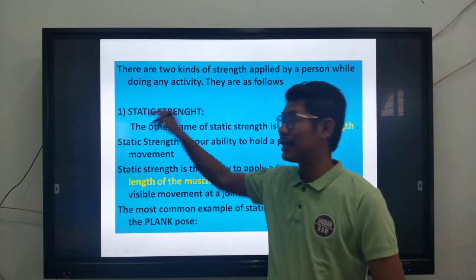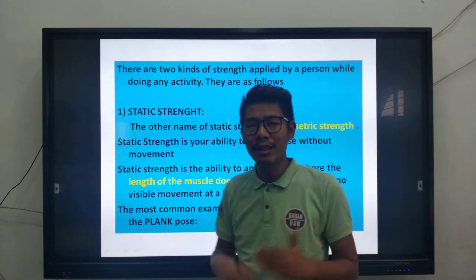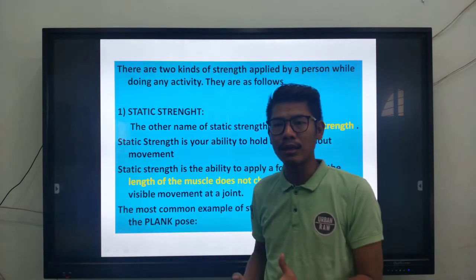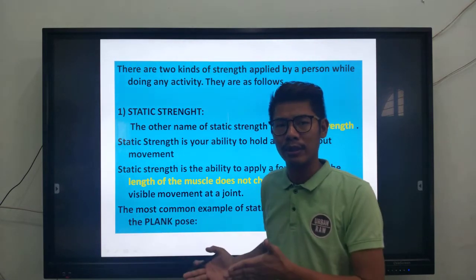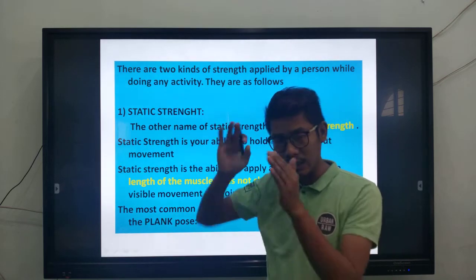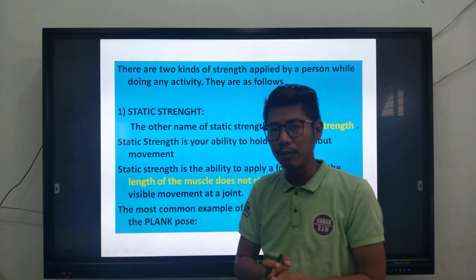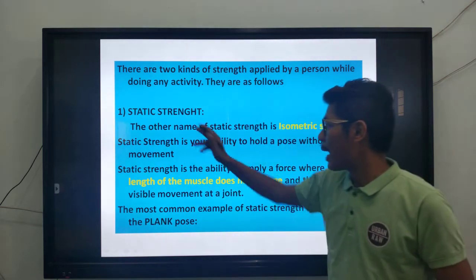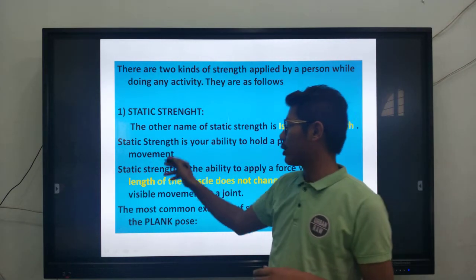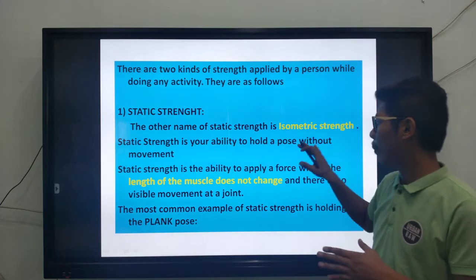One we call static strength. Now what is static strength? Static strength means you are applying a force, you are applying strength, but you don't see movement of your body. Your body is still and in one position, without moving. That is called static strength. The other name for static strength is isometric strength. Static strength is your ability to hold a pose without movement.